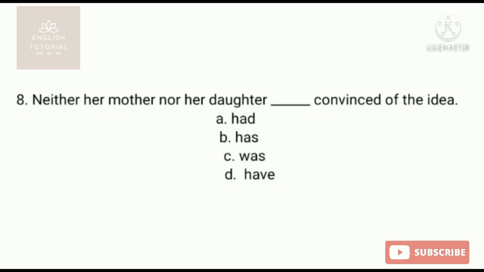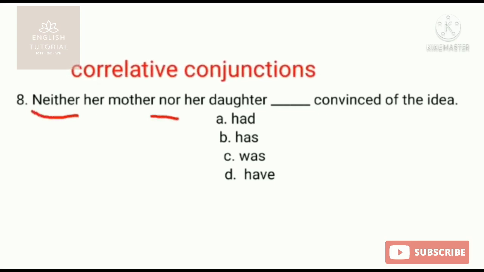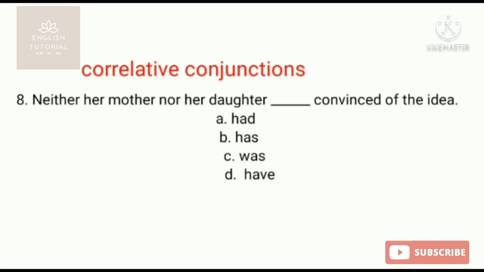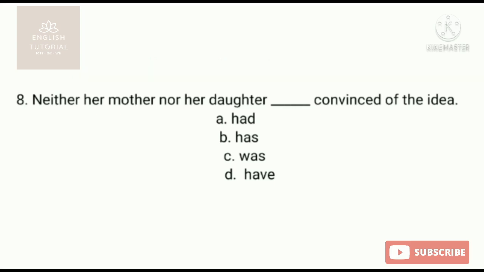So here students, another rule of subject and verb agreement is that this neither nor is a correlative conjunction. After the conjunction nor, her daughter is written. But the other noun, her mother, both her mother and her daughter are in singular number. So there is no confusion here between two nouns.